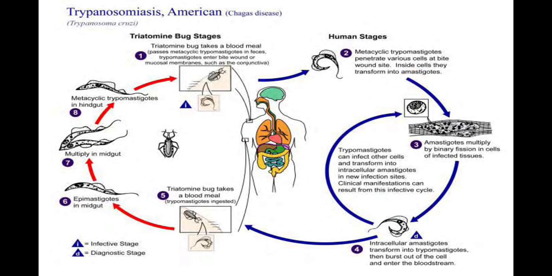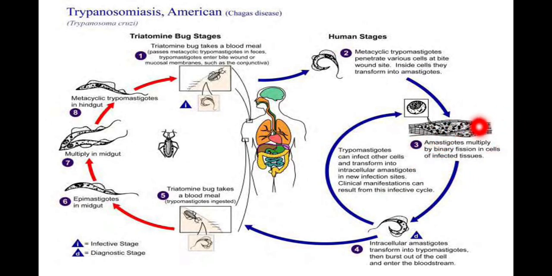When they enter into the cell, inside the cell they are transformed into another stage which is known as amastigote. Amastigotes multiply by binary fission in the cells of the infected tissue. They can infect different tissues of the body including reticuloendothelial system cells, glial cells, or the cells of the heart or cardiac muscle.